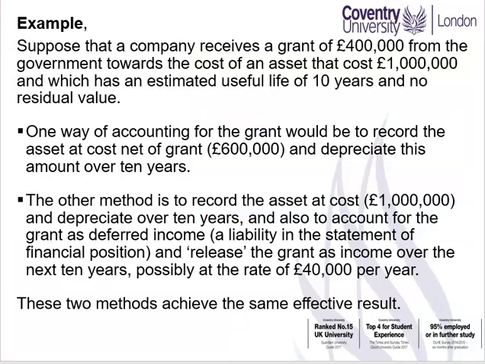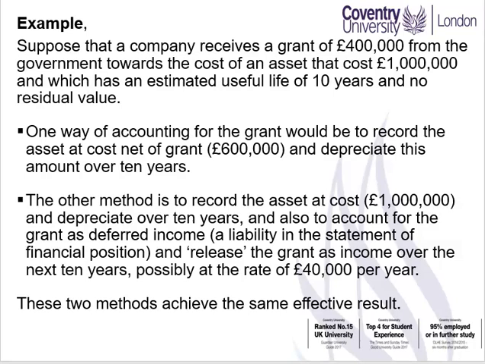Example. Suppose that a company receives a grant of $400,000 from the government towards the cost of an asset that costs $1 million and which has an estimated useful life of 10 years and no residual value. One way of accounting for the grant would be to record the asset at cost, net of grant, $600,000, and then depreciate the $600,000 over 10 years, which is a $60,000 depreciation charge per year.